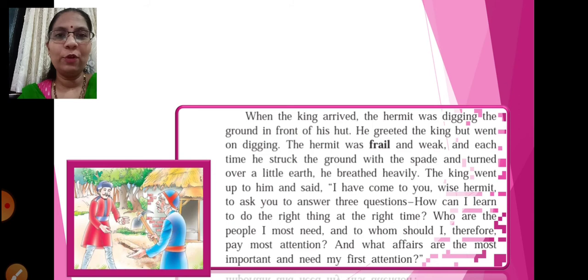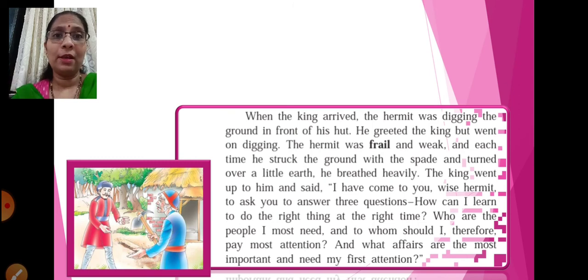Since he was weak, he was doing very hard work. He breathed heavily, since he had not that much strength; he was panting. The king went up to him and asked him the questions he wanted answers for: how can I learn to do the right thing at the right time, who are the people I need the most, and what affairs are of most importance which need my first attention. He put these questions to the hermit, from whom he thought he could get the answers, because the hermit was a renowned person with a lot of wisdom and knowledge.